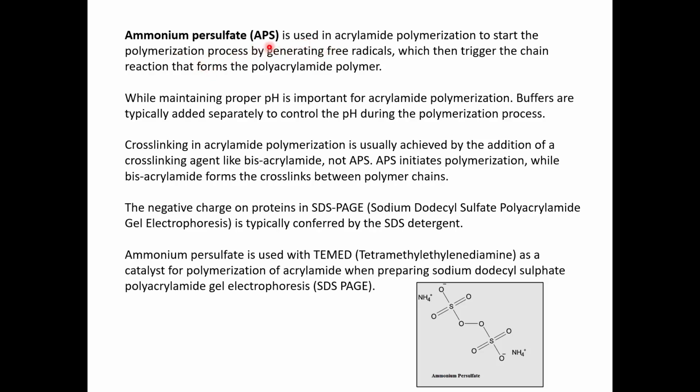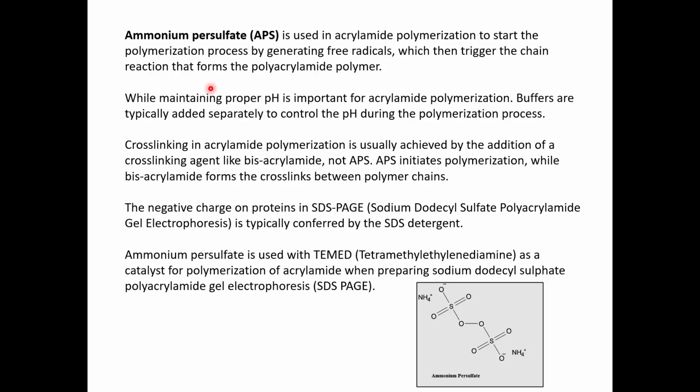So that is the role of APS in preparation of polyacrylamide gels. APS is basically helping in polymerization by initiation of the process, that is, by generating free radicals. That is the main purpose of APS.